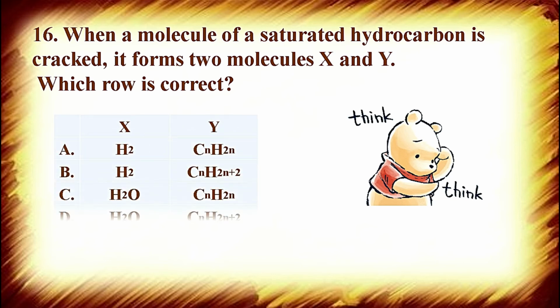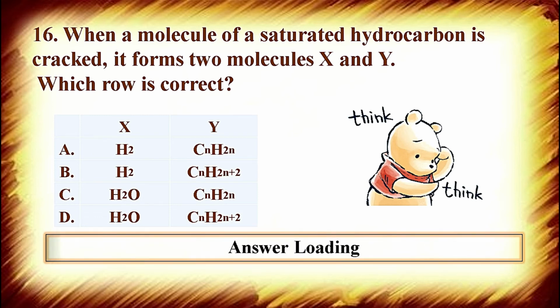Option A: X is H2, Y is CnH2n, means Y is a compound with the general formula CnH2n. Option B: X is H2 and Y is the compound with formula CnH2n+2. Option C: X is H2O and Y is the compound with the formula CnH2n. And option D: X is H2O and Y is the compound with the formula CnH2n+2. Now think about it.